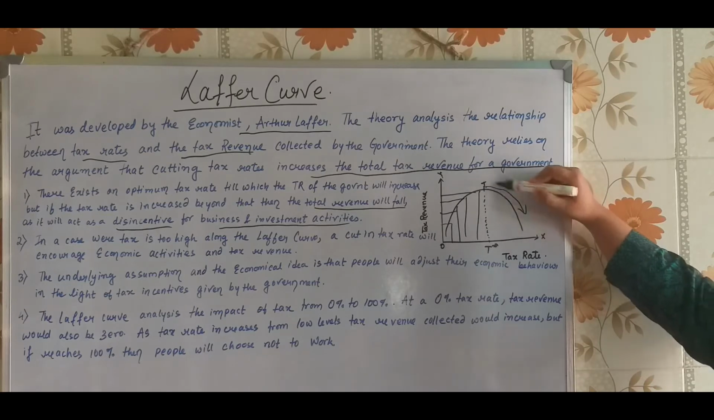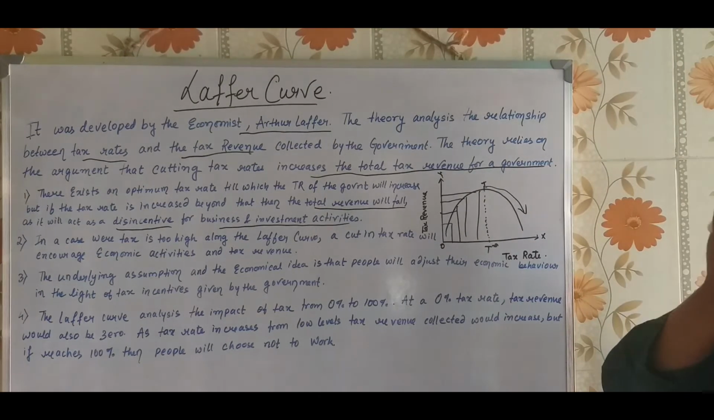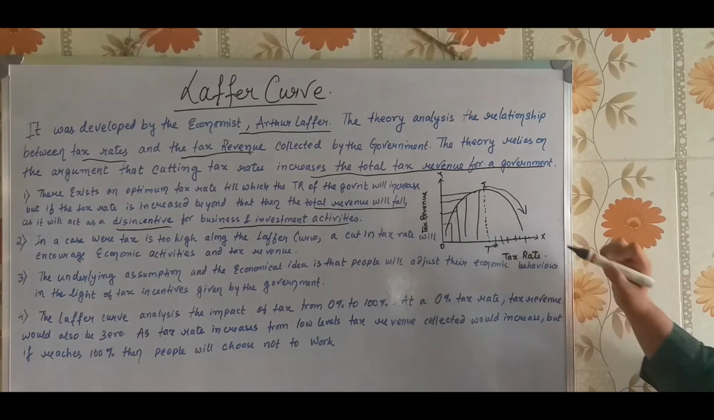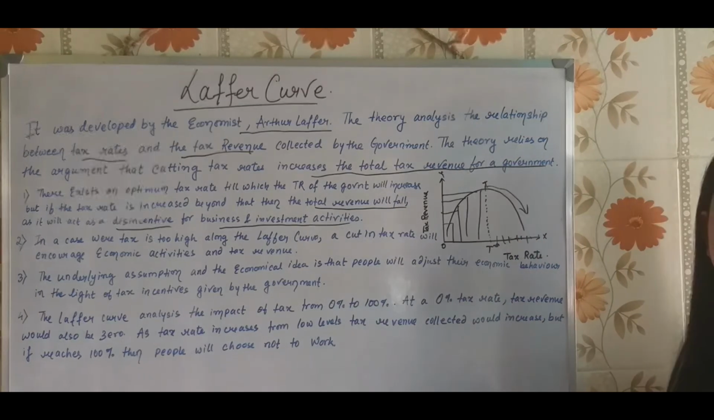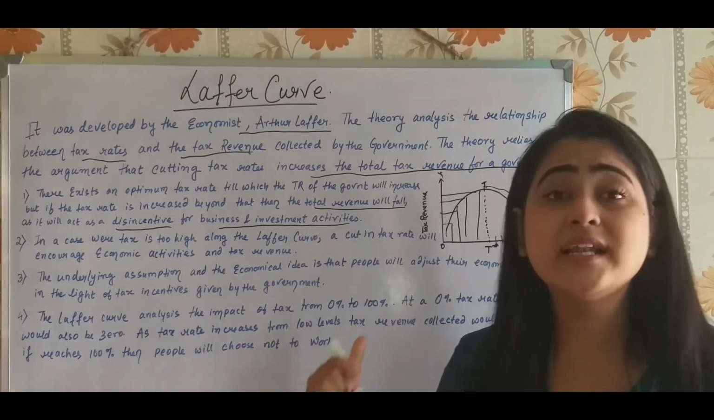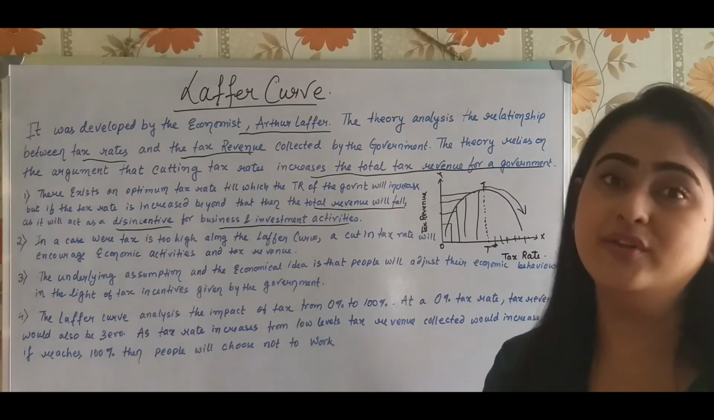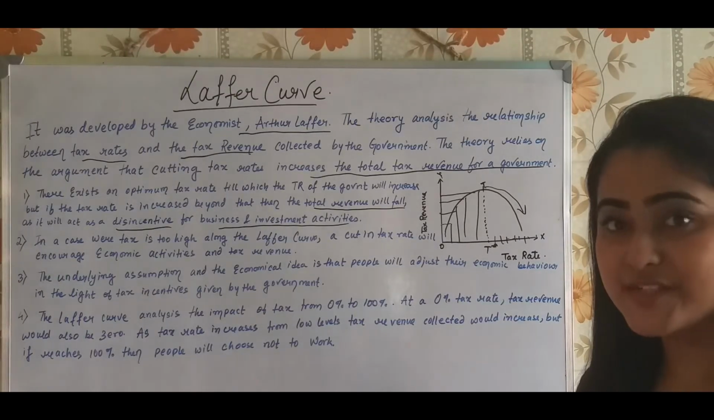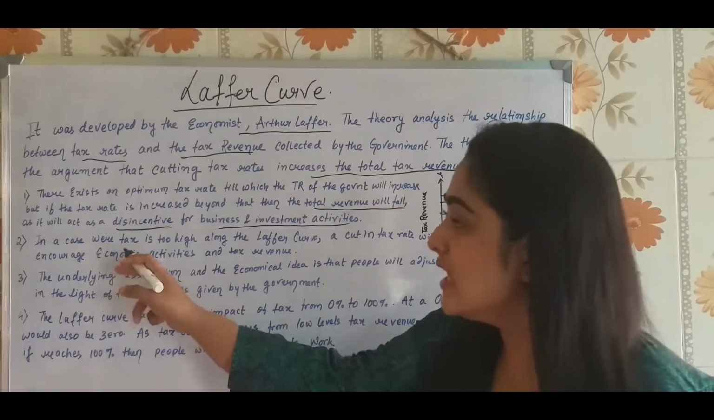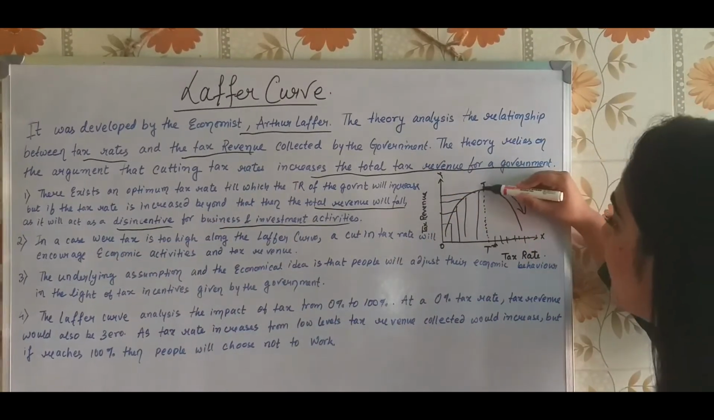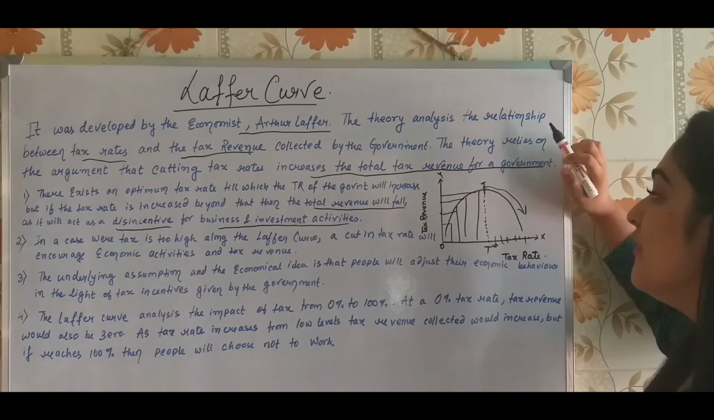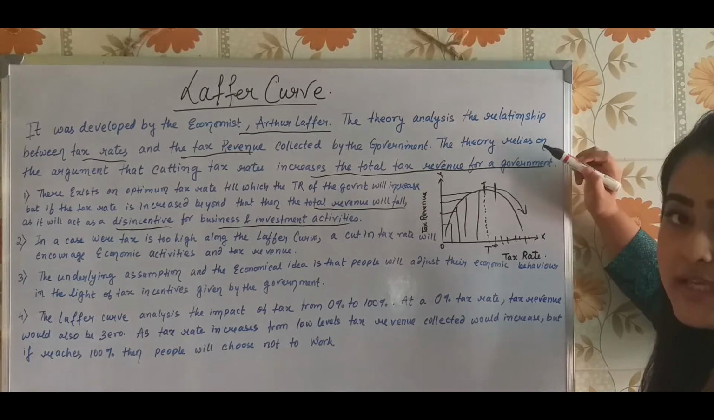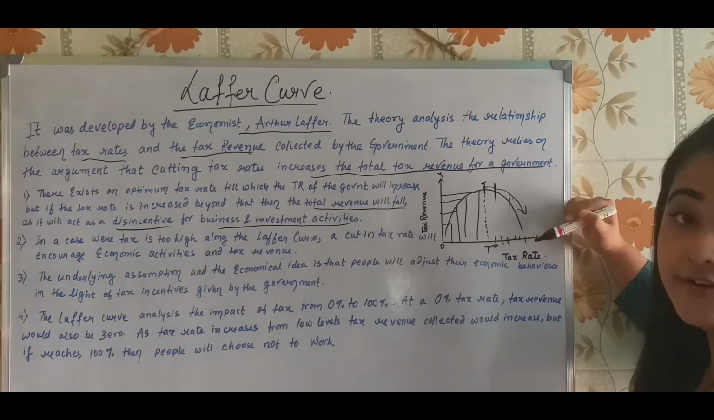Beyond this optimum level, it is seen that if the tax rate keeps increasing, then the tax revenue is falling. Why? Because this is acting as a disincentive for the business or the investment activities. Now it is said that in the case where tax is too high along the Laffer curve, suppose here, the tax rate is very high here.